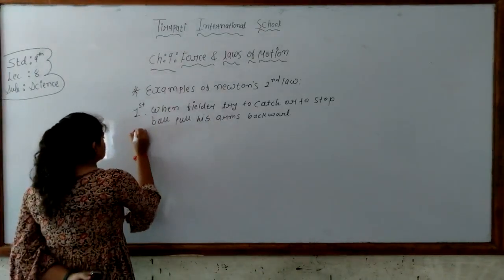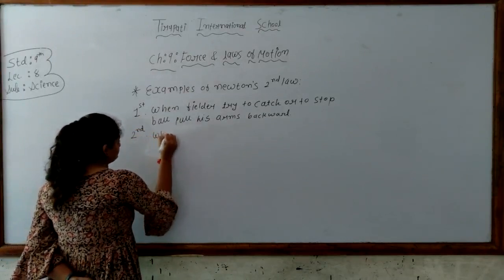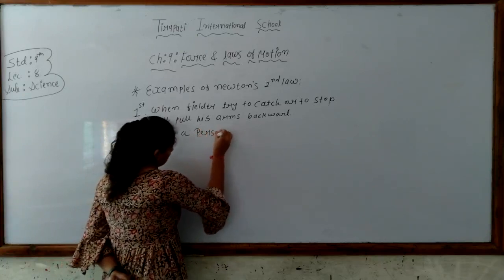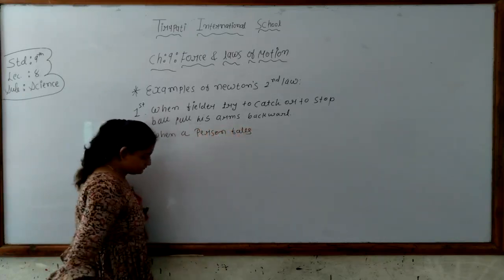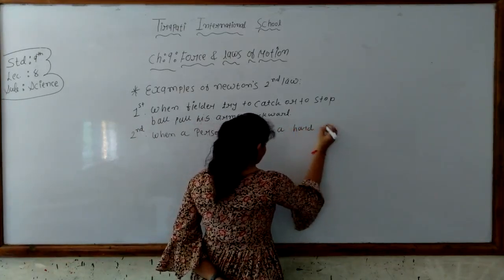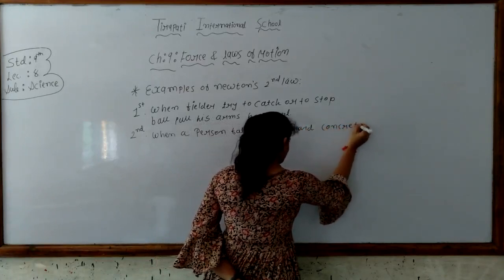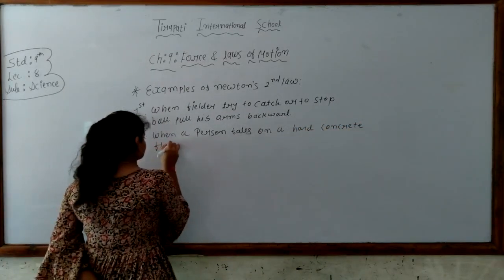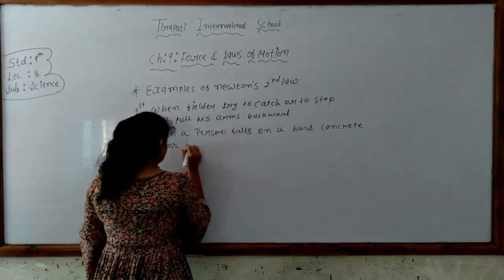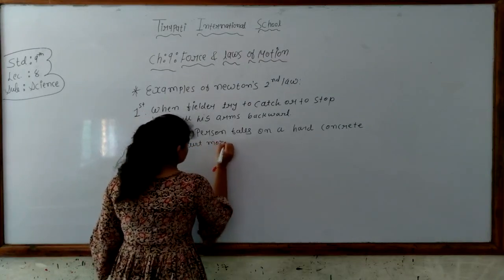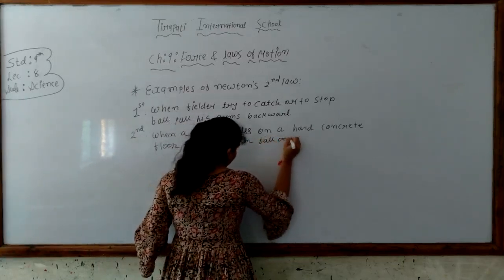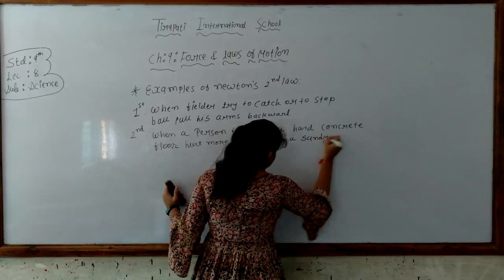The second example is when a person falls on a hard concrete floor, he is hurt more than when falling on a sandy surface.